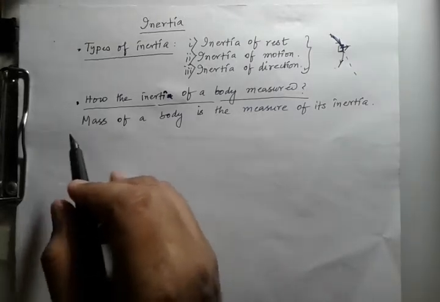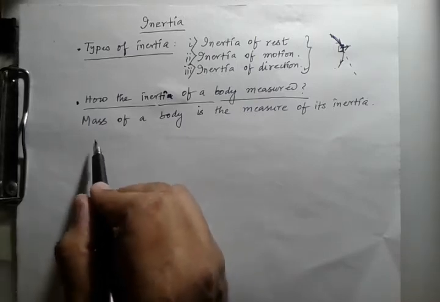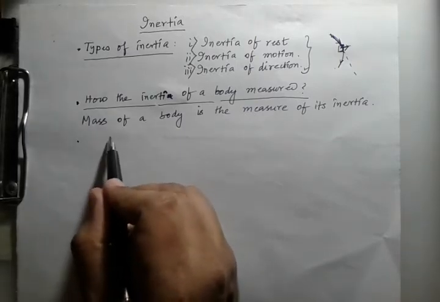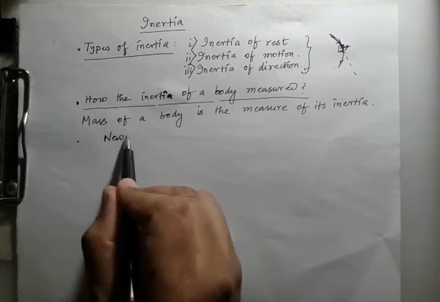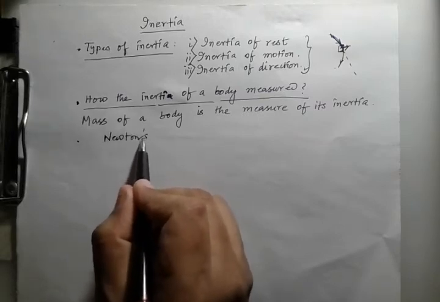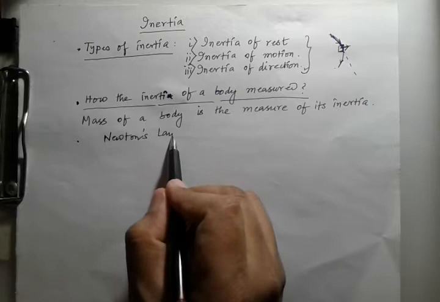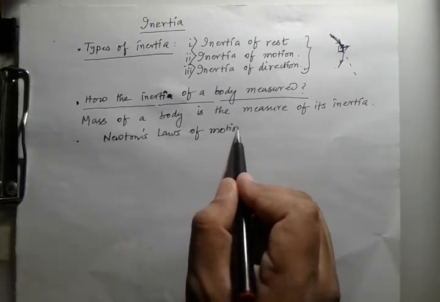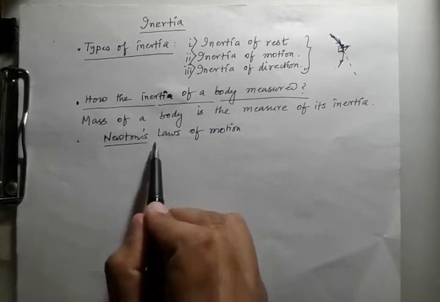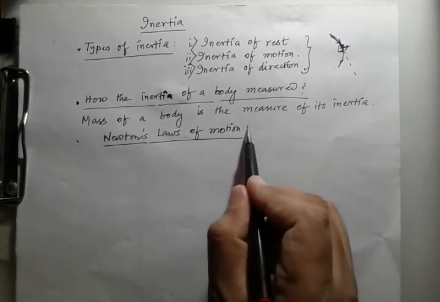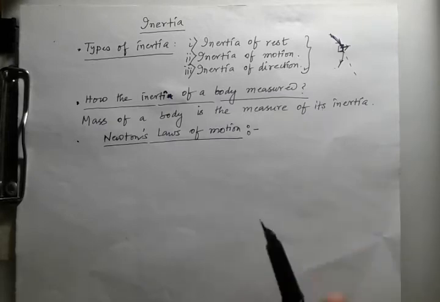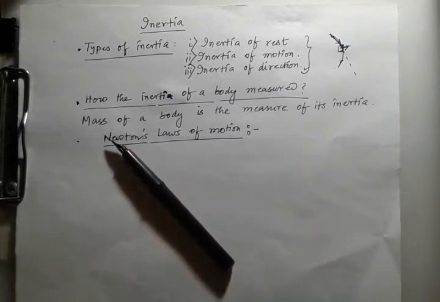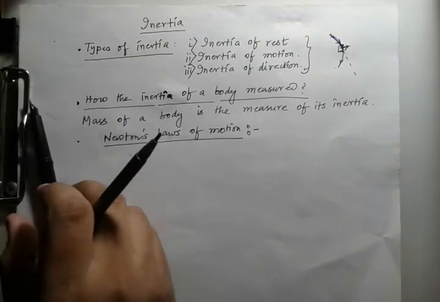I write down: Newton's laws of motion. It was given by Sir Isaac Newton.